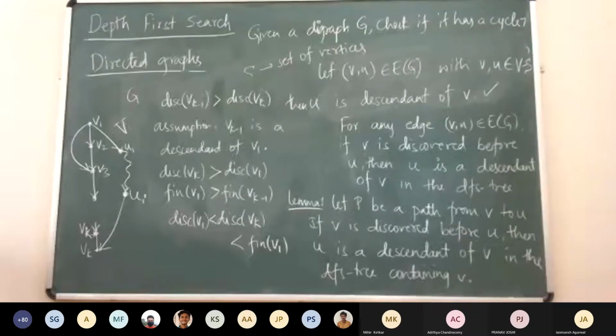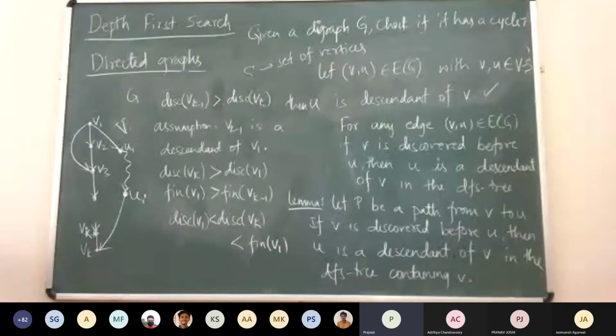Good. Sir, I have one more proof for this, a simple one. Yes, please go ahead, Prajwal. So we'll make a set of all the vertices to which there is a path from V and it is unvisited.